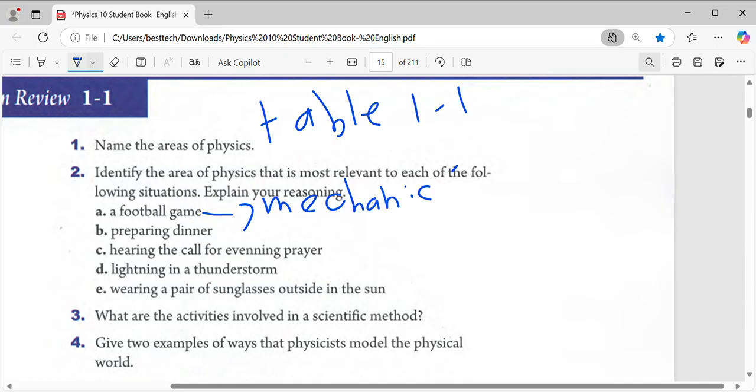Okay. Second one, guys, preparing dinner. Of course, to prepare dinner, for example, your mom needs to heat the food. So she needs a temperature, right? So to prepare dinner, we need a temperature, because we need a temperature by heating a food. So it's thermodynamic.